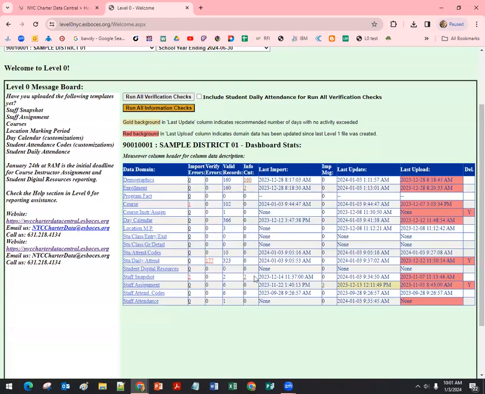Info checks, we have 2 in the area of staff snapshot. These are teachers with mismatched names. The first name and the last name entered into level 0 do not match on a lookup for this. The teacher ID that you reported has a different name attached to it. This is certainly possible, especially when it's just a last name change because of a marriage or divorce or whatnot. And there's no obligation on you as a school to correct that. You just need to verify it's your staff person.